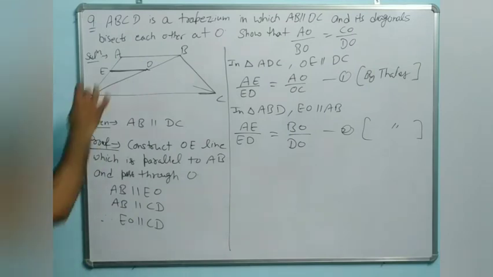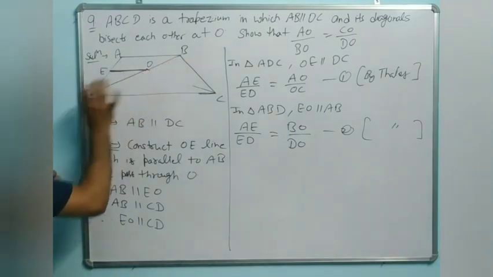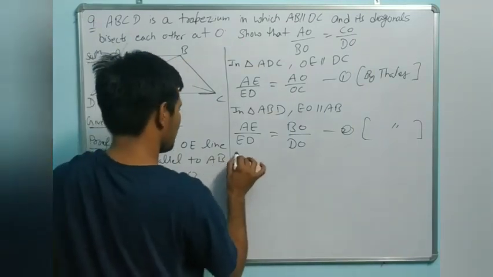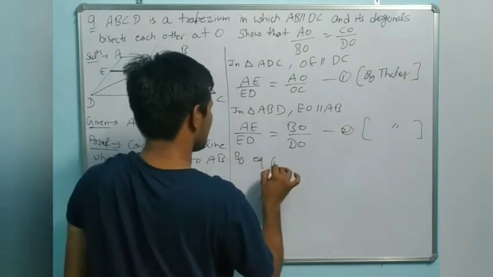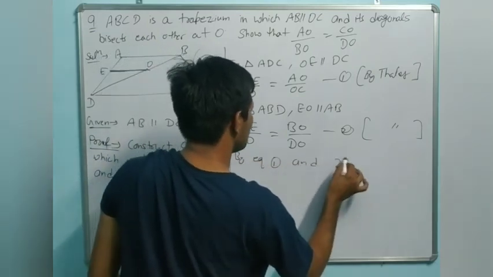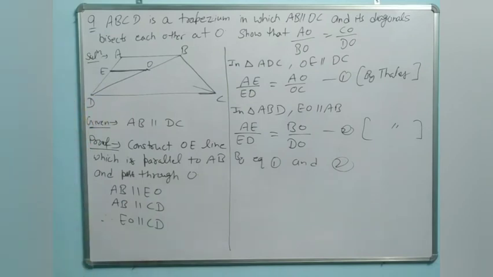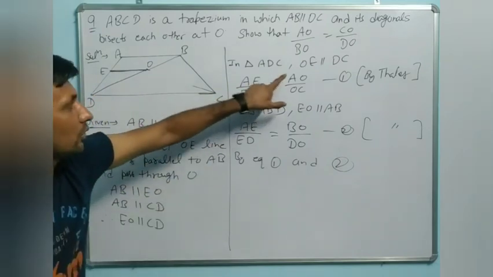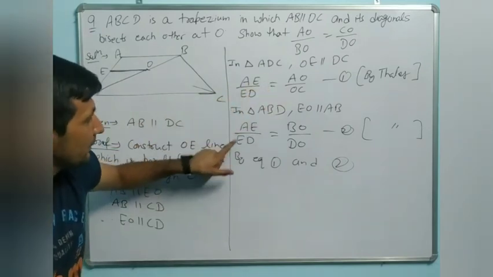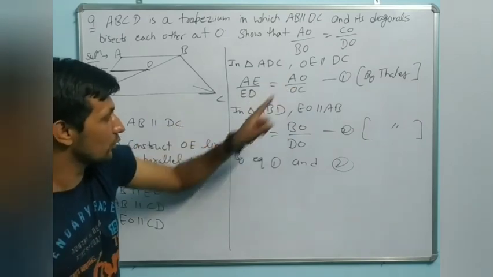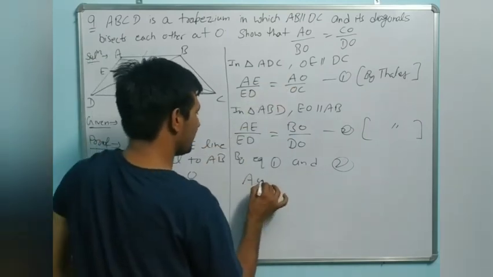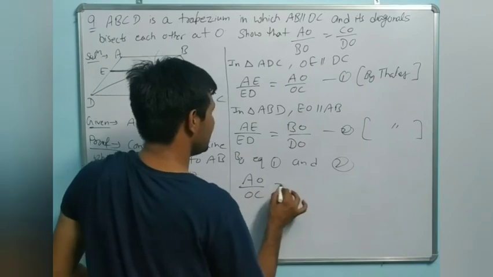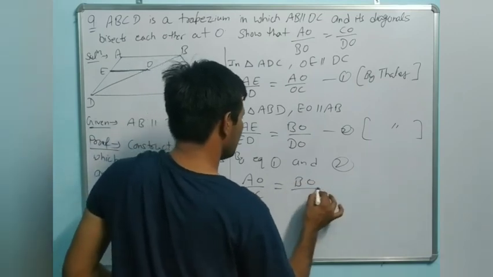Again AE upon ED equals BO upon OD. Now by equations 1 and 2, AE upon ED equals AE upon ED, so they are also equal: AO upon OC equals BO upon DO.